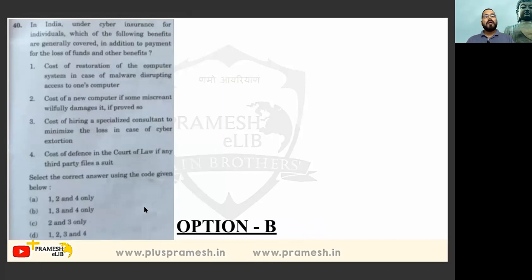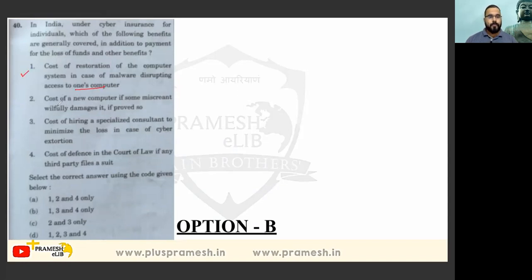In India, under cyber insurance for individual, which of the following benefits are generally covered, in addition to payment of loss of funds and other benefits? Okay, cyber insurance for individual. The option 1 is cost of restoration of computer system in case of malware disrupting access to one's computer. This option seems quite correct.